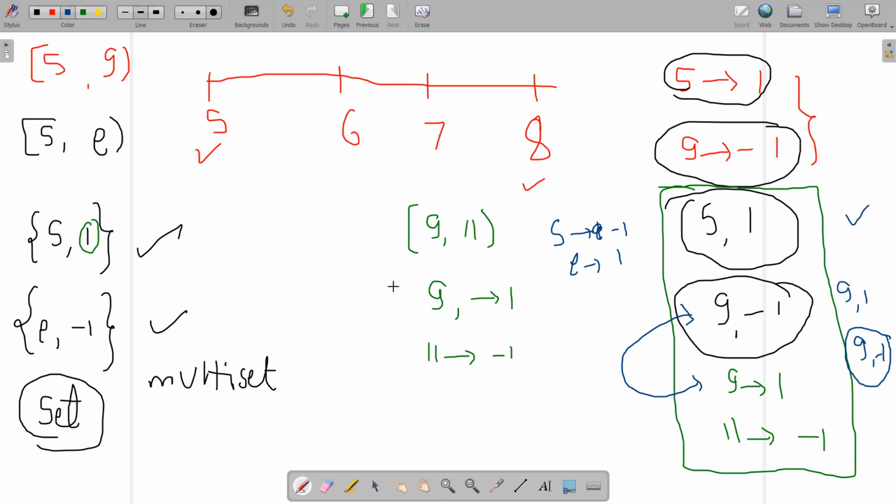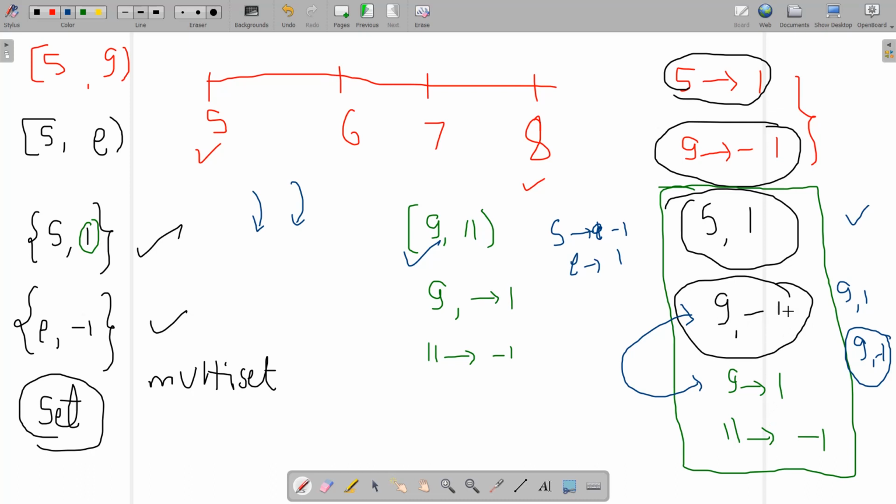That's why the multiset stores the values on the basis of the ascending order of the first element of the pair. Then it will sort on the basis of the ascending order of the second element of the pair. So it will first sort on the first element of the pair, that is 9 and 9, you can see the elements are the same. Then it will sort on the basis of the second element of the pair, that is minus 1 will come first.